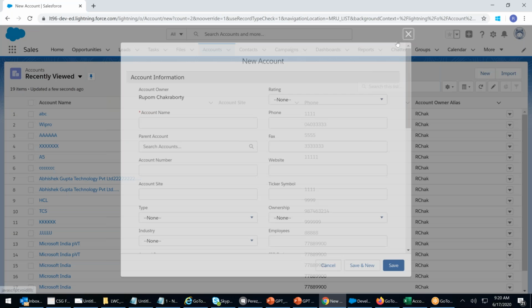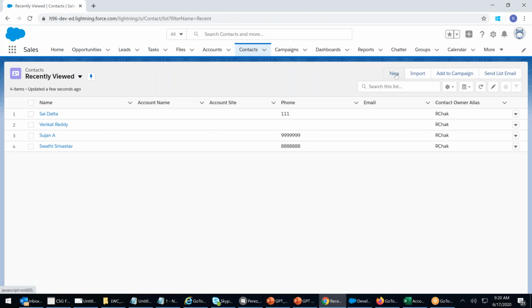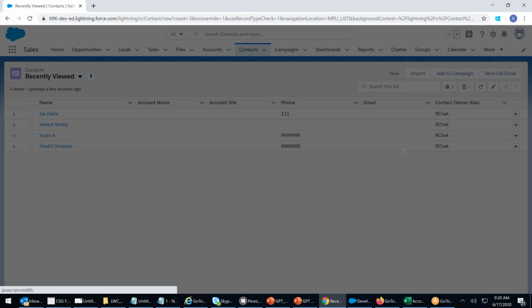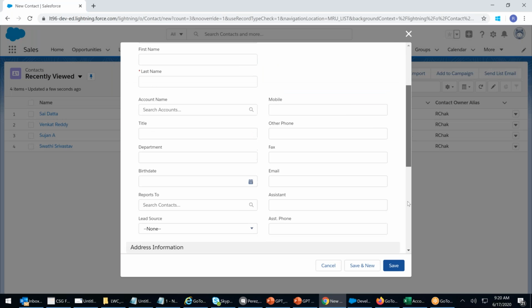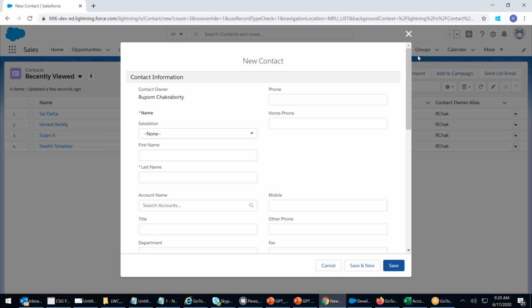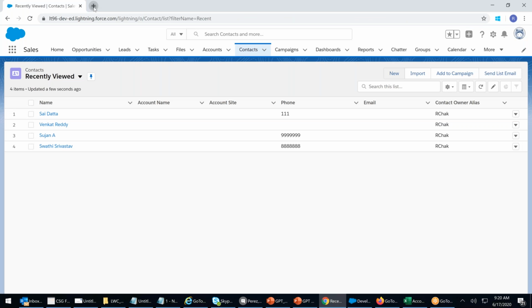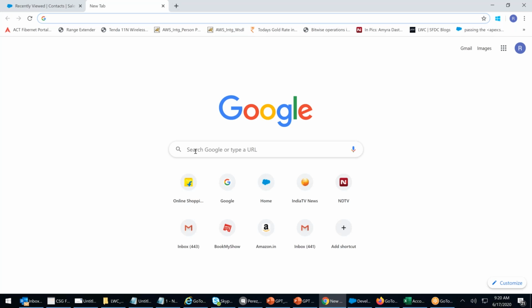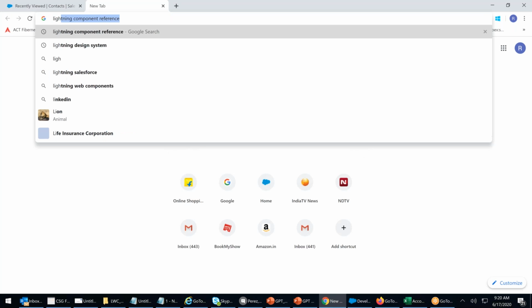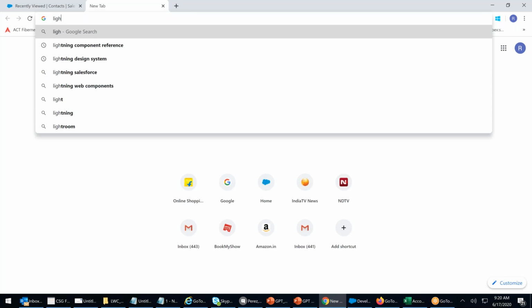Same in the contact. Whenever I click on new, this is loading a default component. I don't want this default component to be loaded. I want my component to be loaded. How can I do that? There is a concept called Lightning action override. In an interview, they might ask you, what is a Lightning action override?